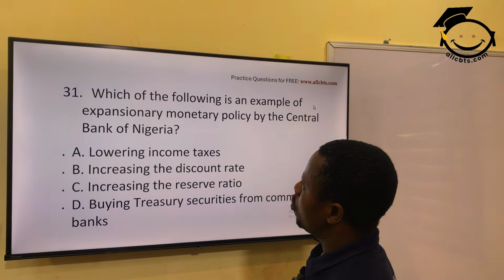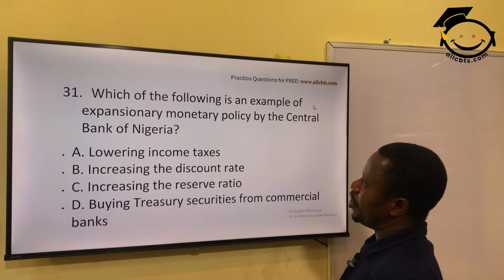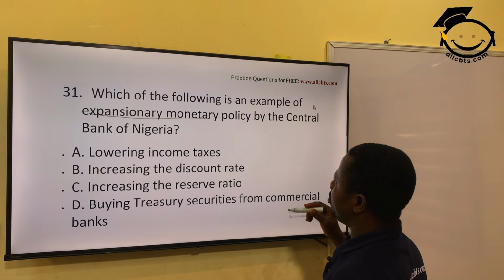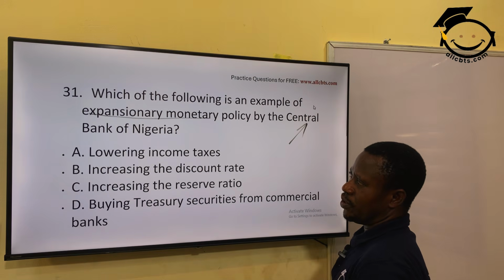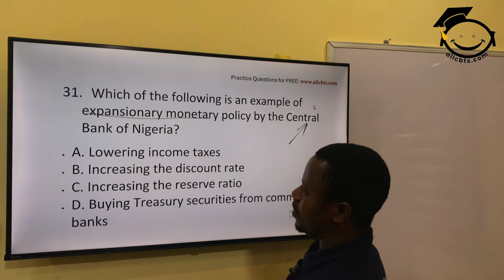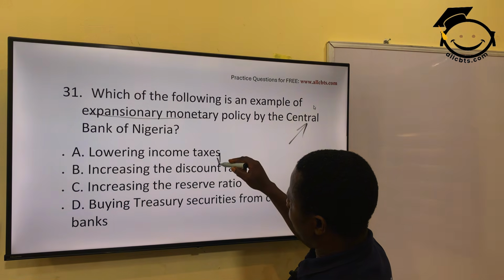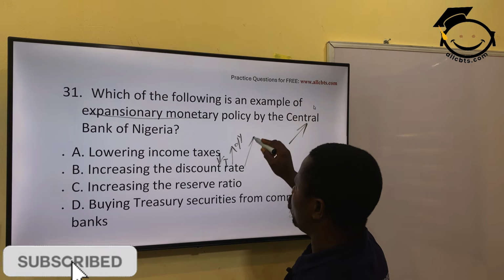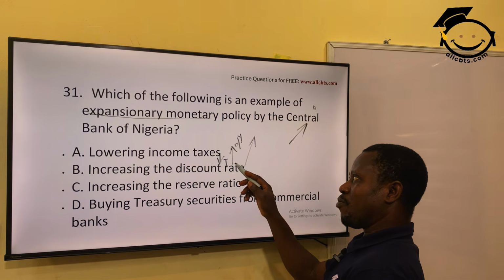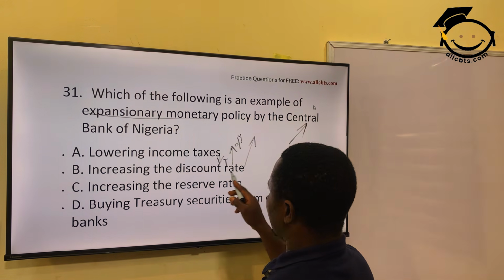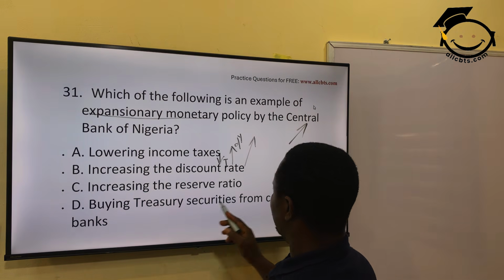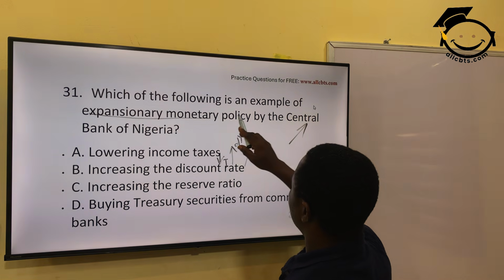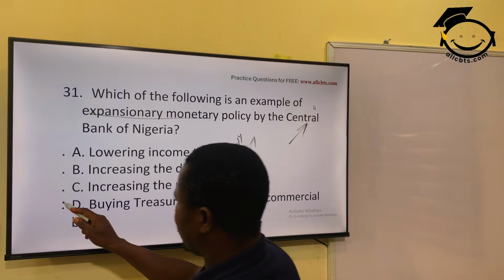The next question. Which of the following is an example of expansionary monetary policy by the central bank? What is expansionary monetary policy? That is the central bank trying to increase the money in circulation. Lowering income taxes: when people are paying less tax, their disposable income is high, and once disposable income is high, they will consume more. They will buy more. So you are allowing more money. Increasing discount rate, increasing reserve ratio, buying treasury securities from commercial banks. I think D is a better option.